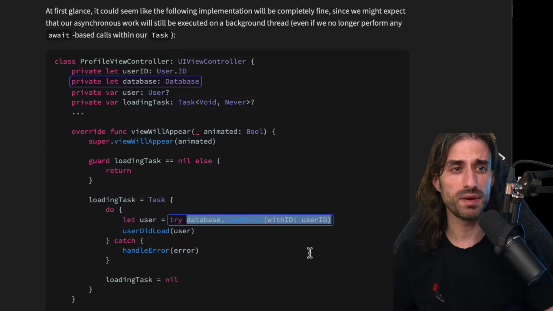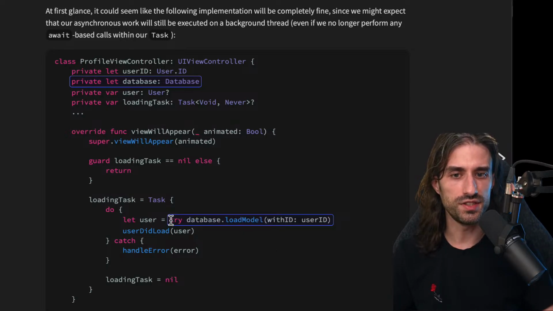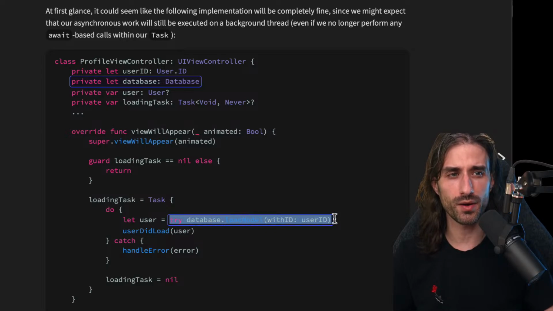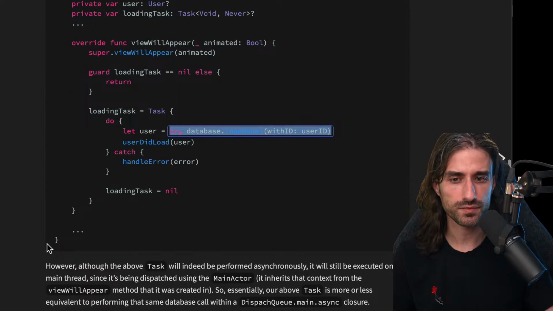However, this is an expensive call that is synchronous. So this code will block its thread until it has finished. And when writing this code, I guess we sort of naively think that because we are in a task, we are guaranteed that this code will run on the background thread, and so it's perfectly fine to block a thread as long as it's not the main thread.